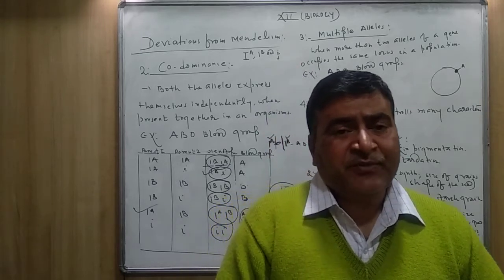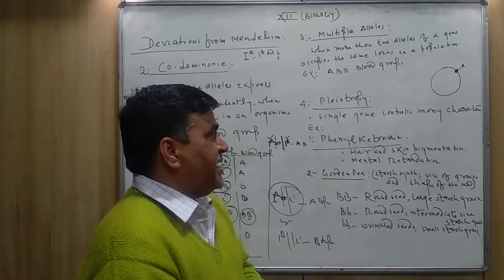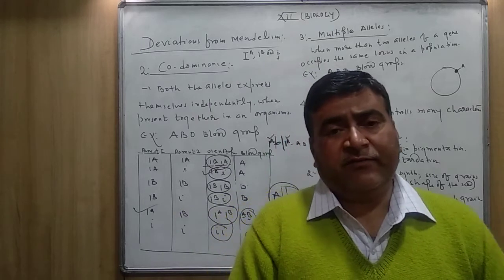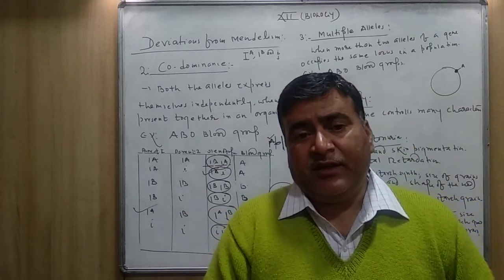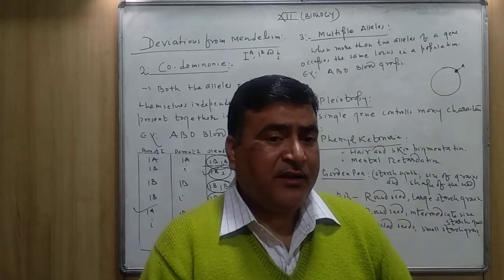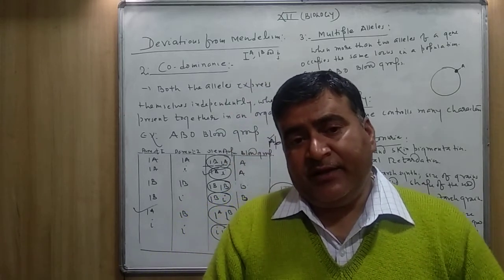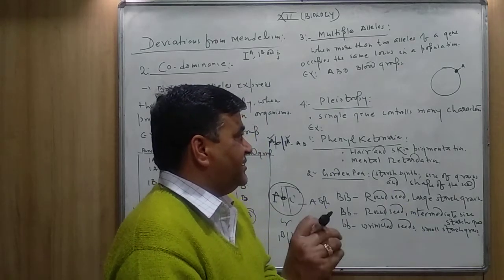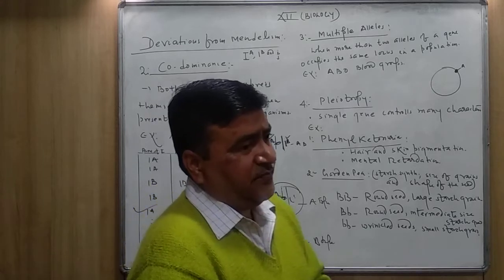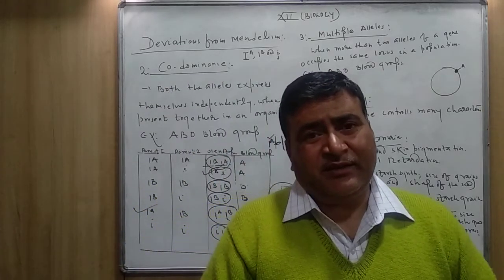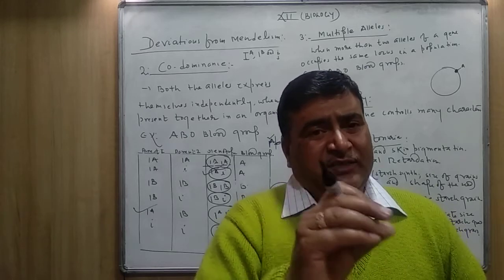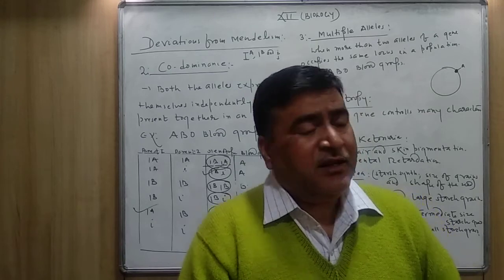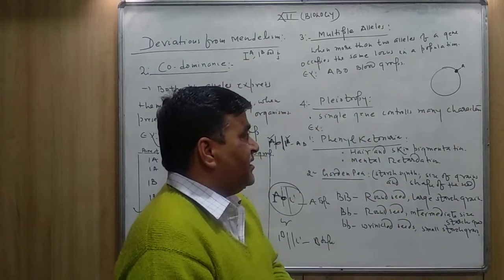What are the symptoms? The symptoms are hair and skin pigmentation. If a person is suffering from phenylketonuria, having too much phenylalanine in the body, it causes hair and skin pigmentation. So many pigments, or you can say spots, appear where the melanin has disappeared. The spots may be seen on the skin, and this is called hair and skin pigmentation.